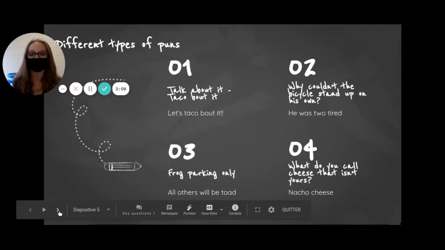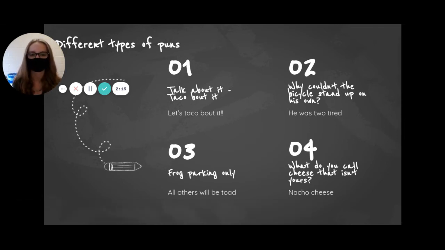You're walking down the street, and you see a sign that says, frog parking only. All others will get towed. Get it? A toad is a type of frog, but getting towed also means when your car gets picked up by a towing truck because you're parked in a wrong spot.